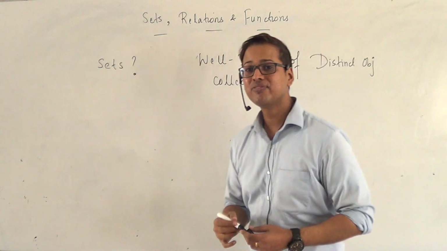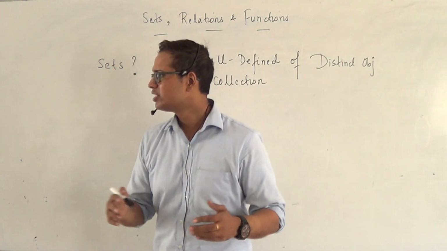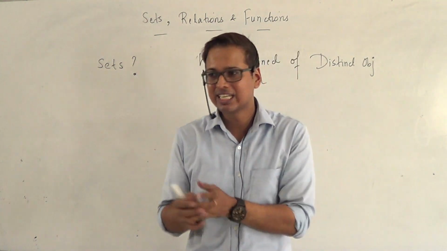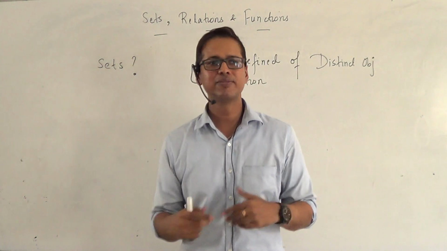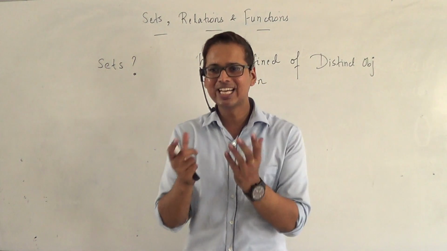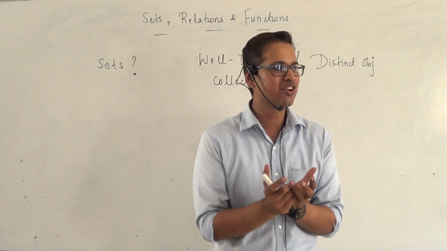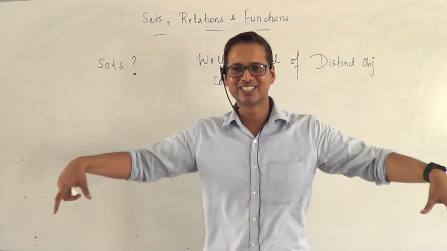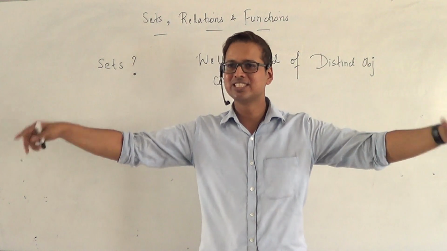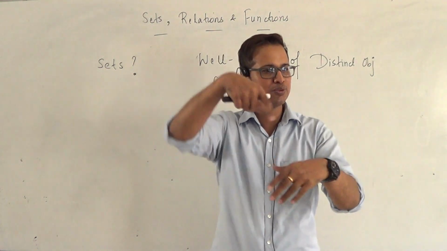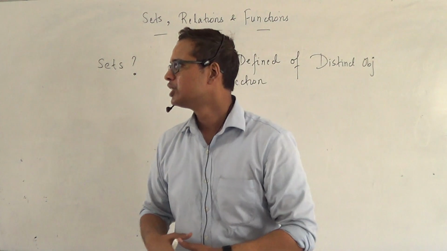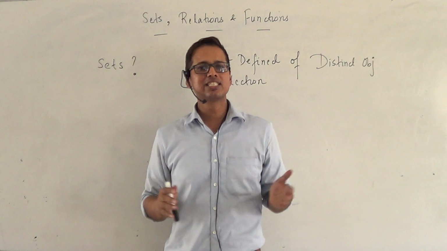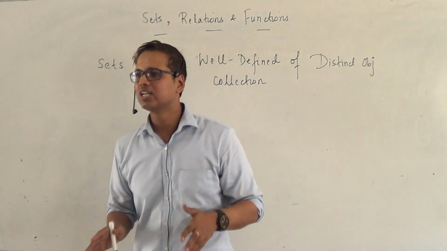Now, well-defined is important, right? You would have heard the word set along with kitchen set, sofa set, cutlery set. Why do we call them a set? Because all the items in that set are of well-defined nature. For example, when you see a sofa set, the 3 pieces and the 2 pieces, they look identical, right? Like a cutlery set, the spoons all look identical, right? So only when your objects are well-defined, it will be called a set.